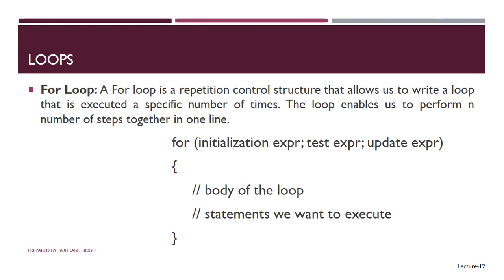If we perform some kind of increment, then we mention the update expression, for example, i plus plus. If the condition is true, then we execute the body of the loop.